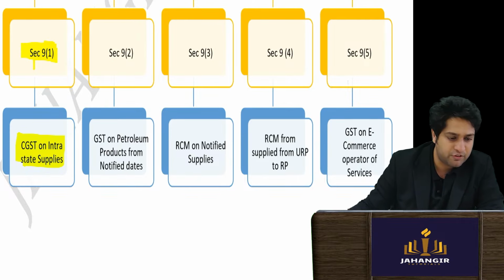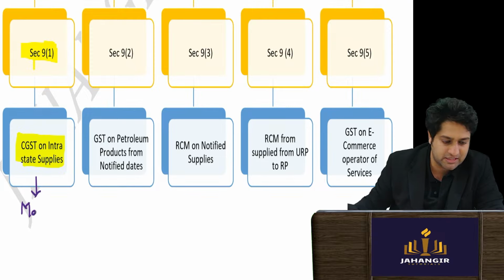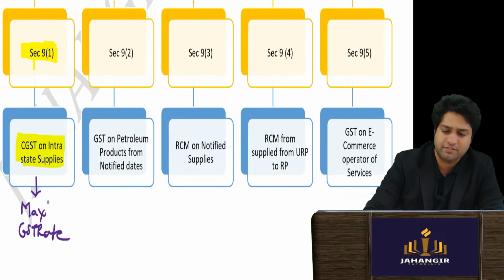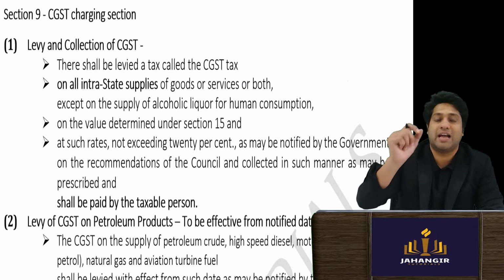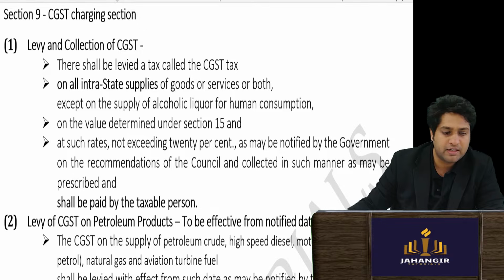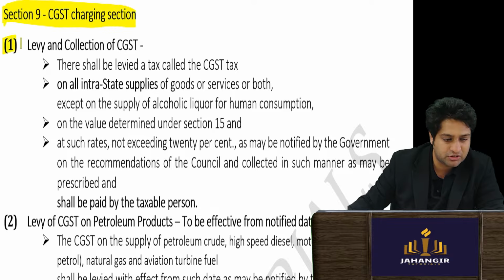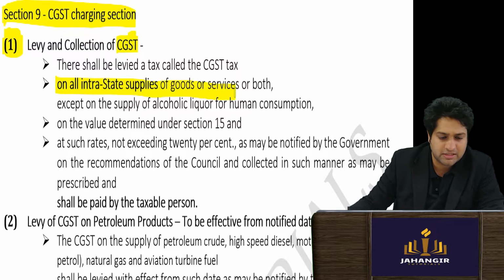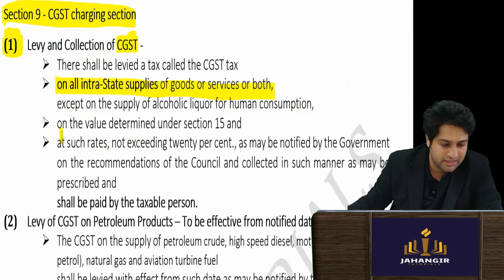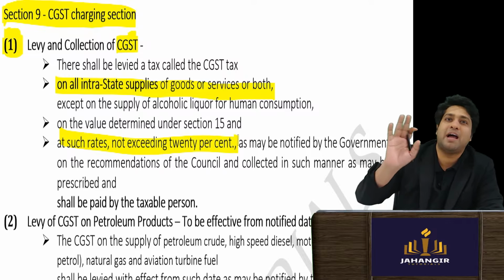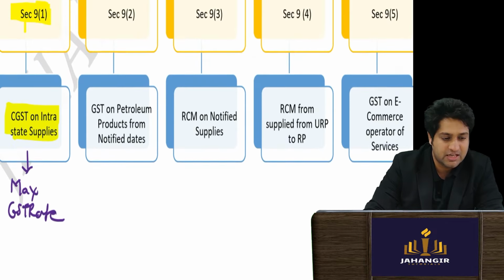Now in this, they further go on to say what will be the maximum rate of tax. The max GST rate. Can anyone tell me what is the GST rate given by the government? That is the maximum that they can charge. So when you read your section 9, subsection 1, what are they saying? That the CGST will be levied on all intrastate supplies, whenever there is supply of goods or services, at a rate not exceeding 20%. So the maximum rate of GST they can charge is 40%.